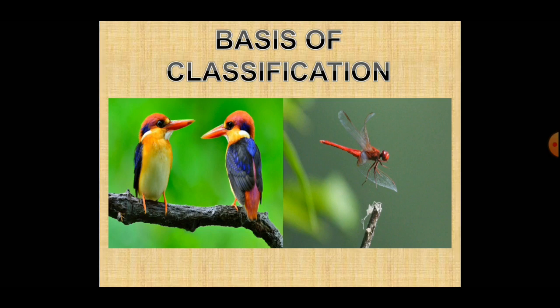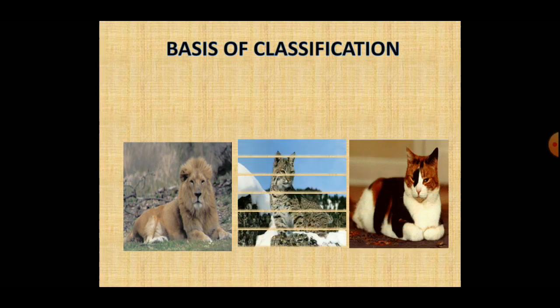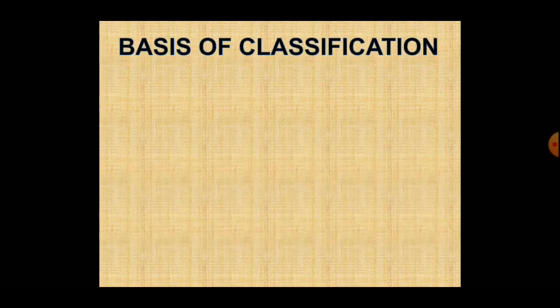Birds are vertebrate, insects are invertebrate. The structure of wings of birds is different from the structure of wings of insects. It means that structure of organisms is also considered while classifying the organisms into groups and subgroups.